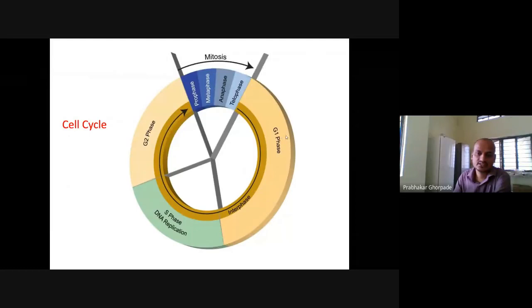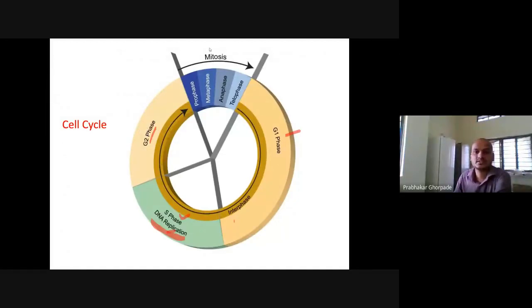Again, same, it contains G1 phase, interphase. So the G1 phase, S phase, and during S phase, DNA replication occurs. If we ever ask what is the phase during the cell cycle in which replication occurs, that is the S phase, the synthetic phase. The synthetic phase is the phase during which the DNA gets replicated. Then there will be the G2 phase.